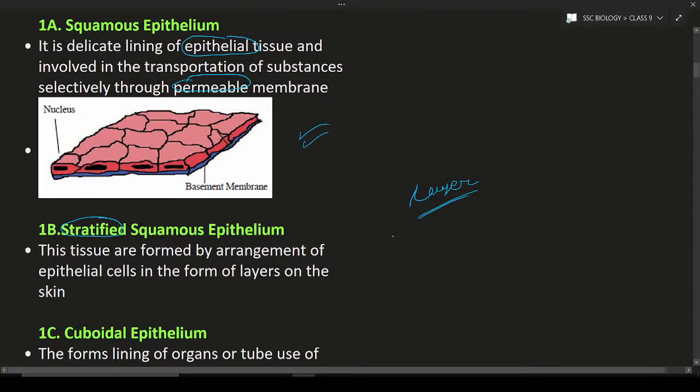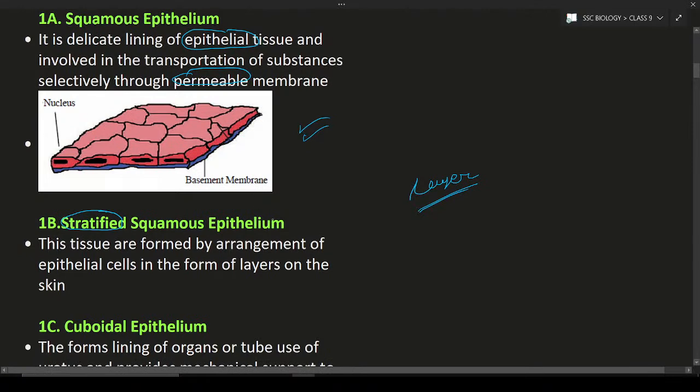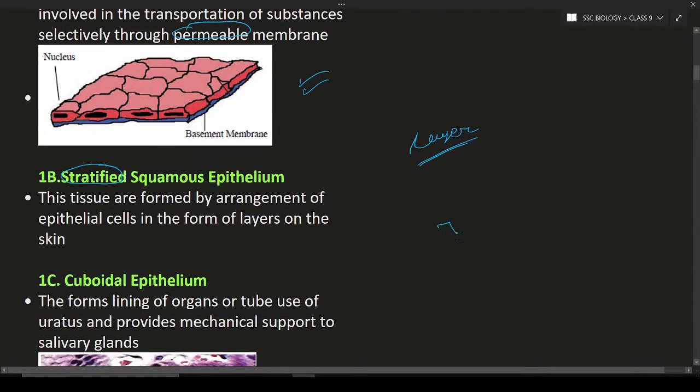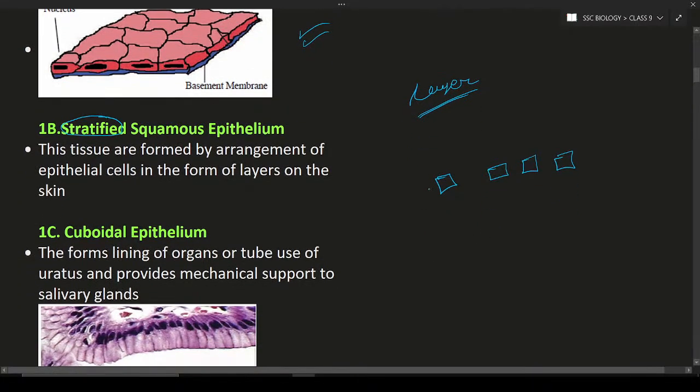Next is cuboidal. Remember the word cube. They are looking like a cube, so they are known as cuboidal epithelium. Stratified means they are arranged in layers. Layers of cells are formed, known as stratified squamous epithelium.